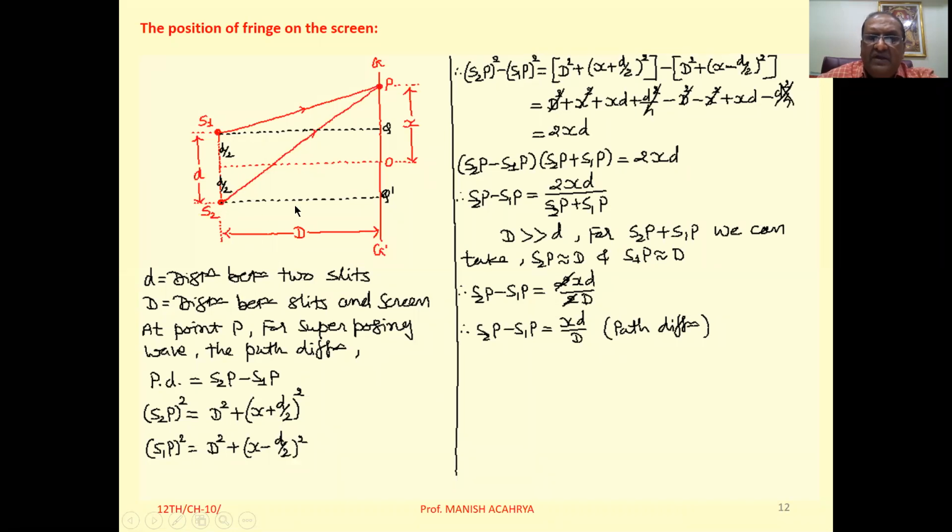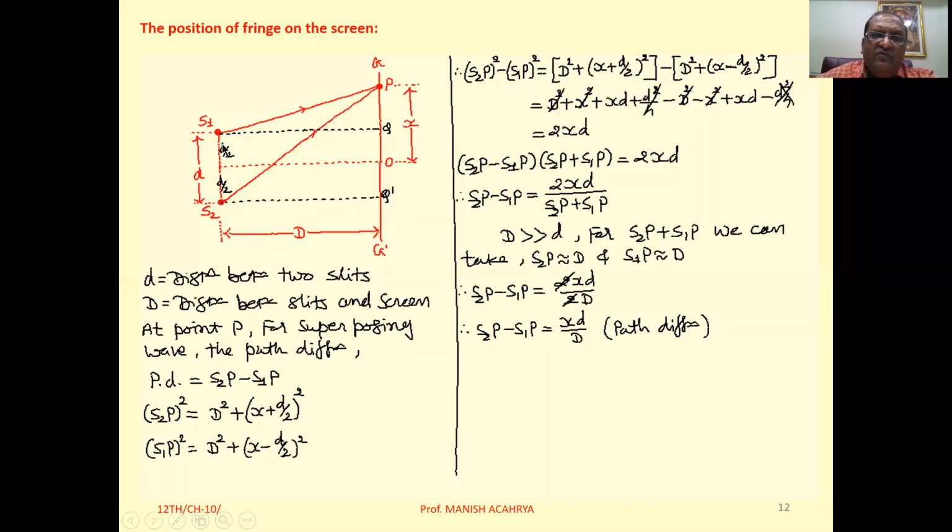Now S2Q dash is capital D, so I have directly written D square, and Q dash P, so OP is x and OQ dash is equal to this d by 2. So resultantly we can write Q dash P square that is x plus d by 2 whole square.